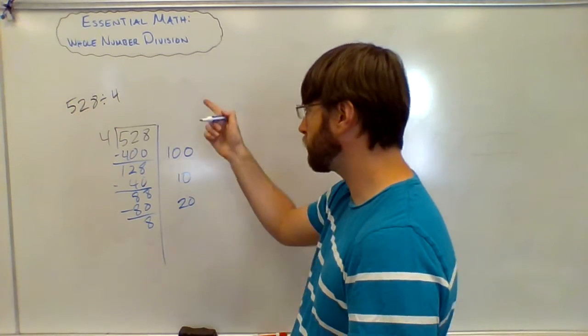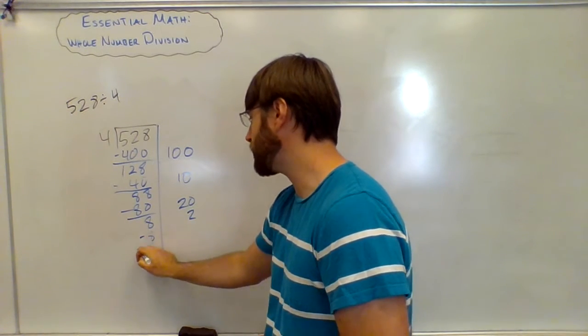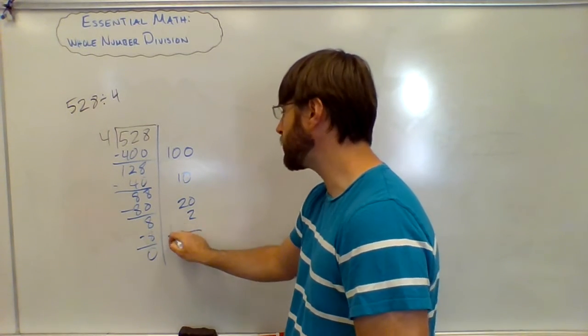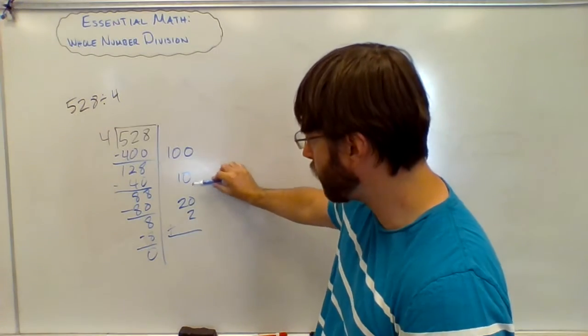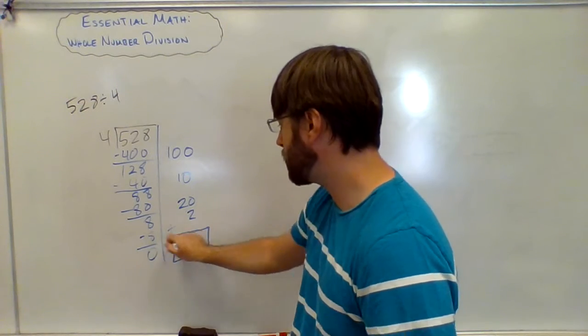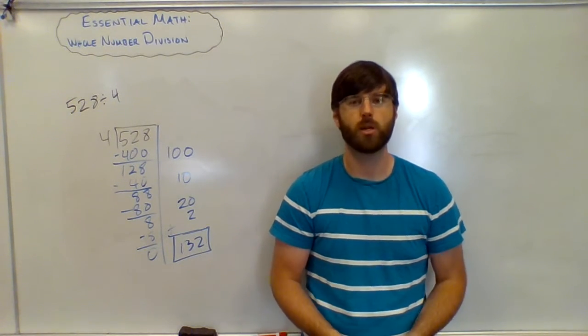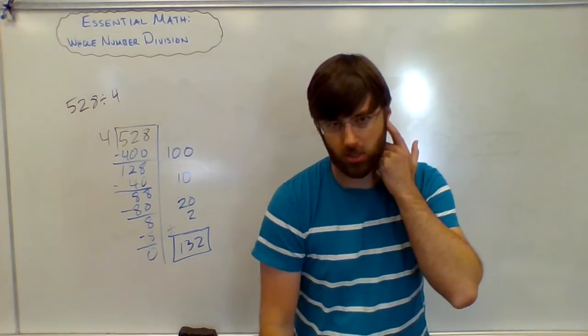If there's $8 with 4 people, I should give everybody $2 because that's going to be $8, and then there's no remainder. So how much money did everybody get? 110, 130, 132. So the answer here is 132. 528 divided by 4 is 132.